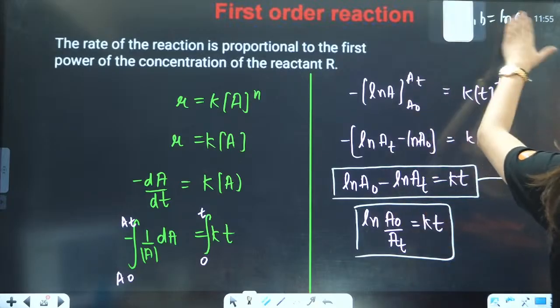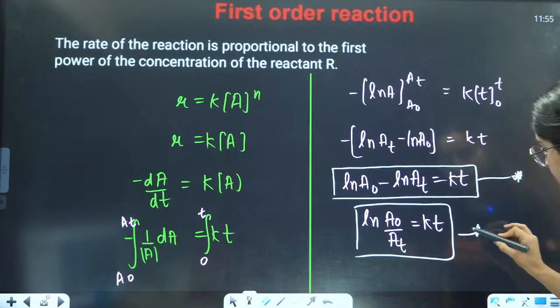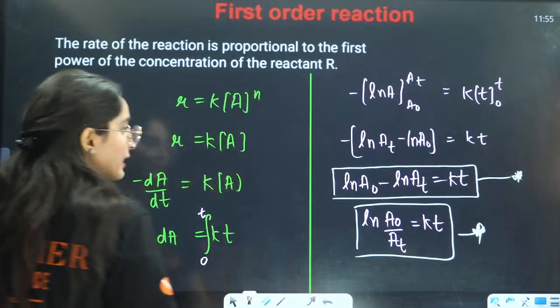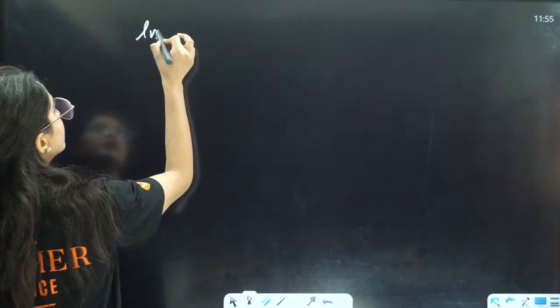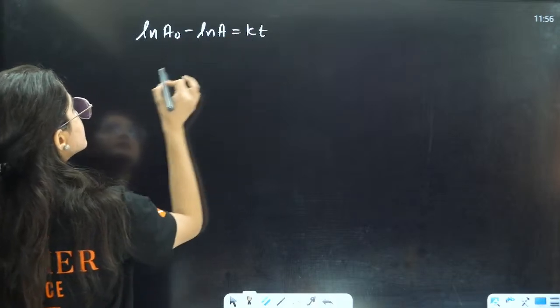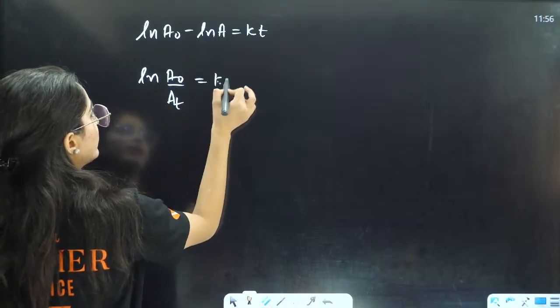So natural log of A naught by A equals Kt. That is your second way of writing this equation.